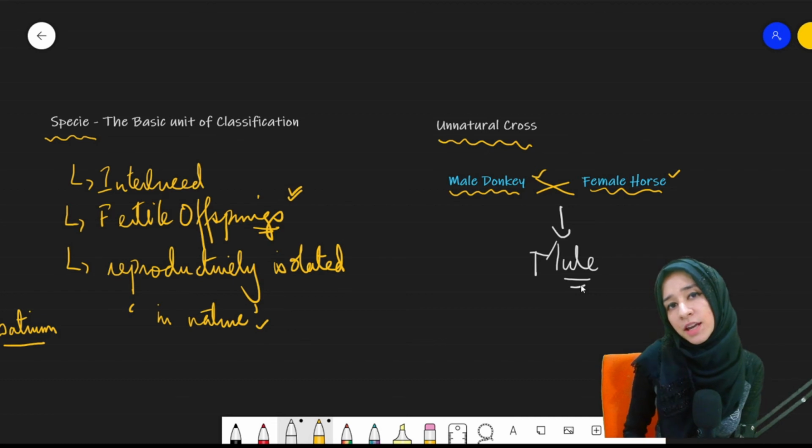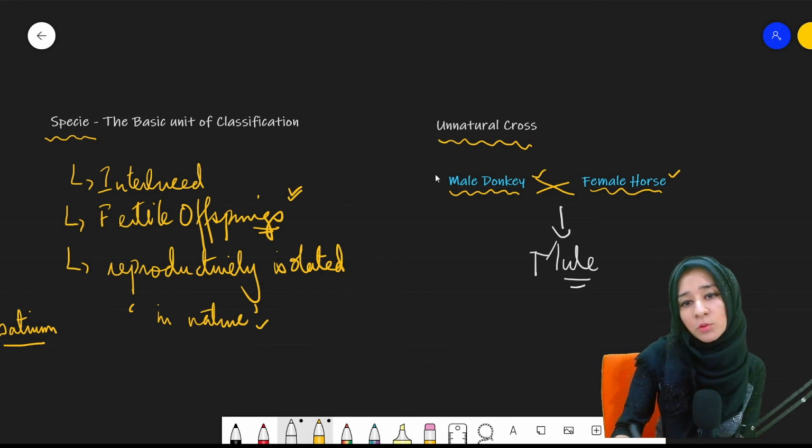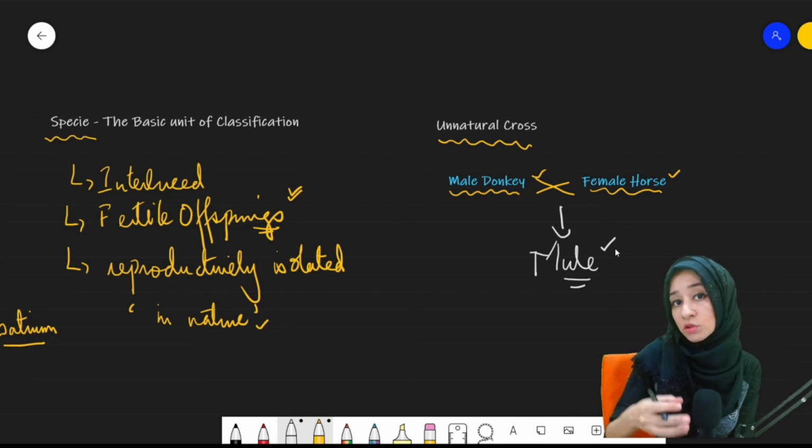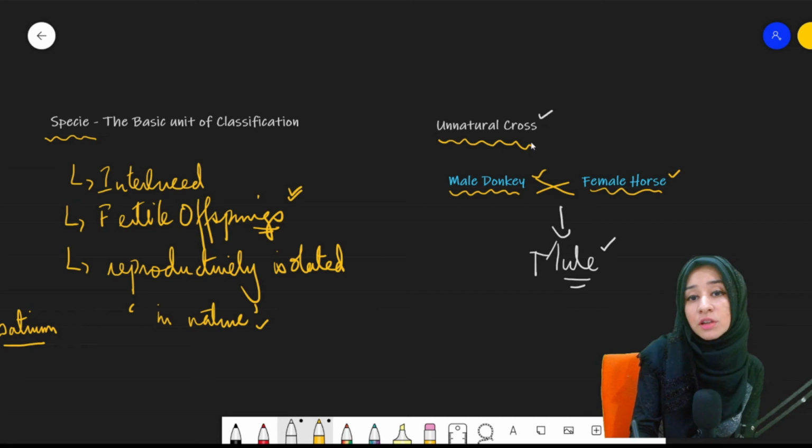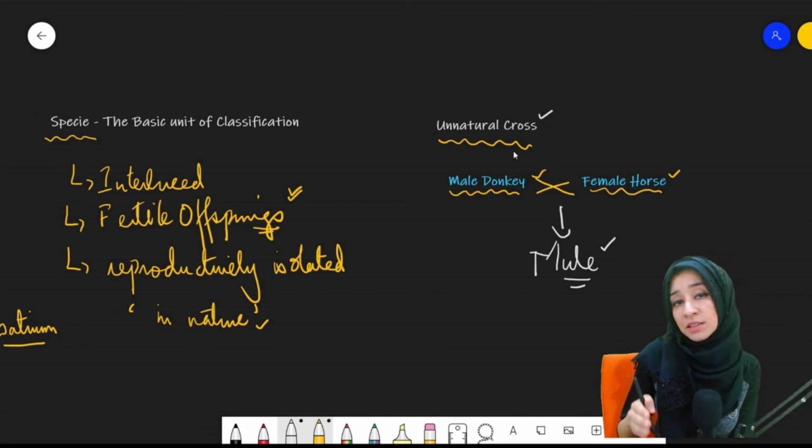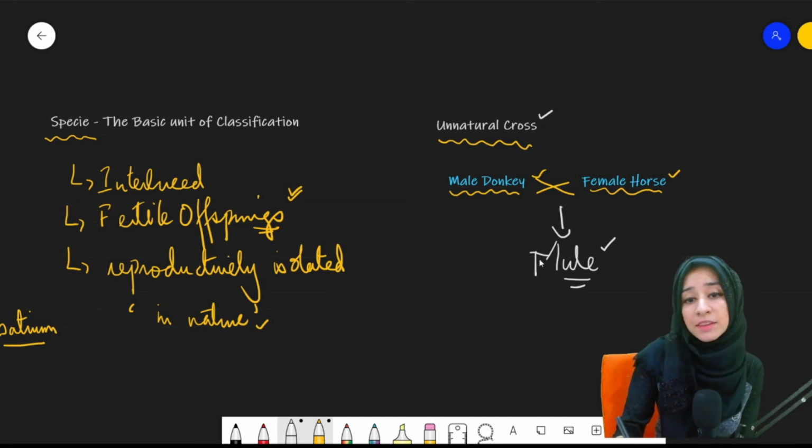Now, what is the purpose behind it? This is a living organism that is produced by the unnatural cross. But remember, when this unnatural cross occurs between species that are slightly resembling each other, then the offspring that will be produced will be non-fertile.